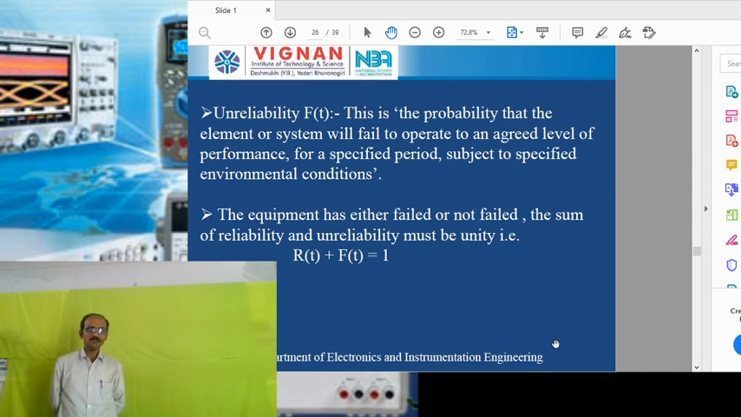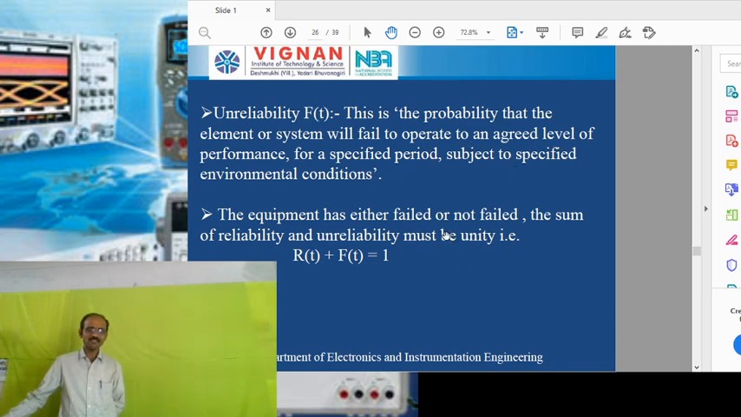So coming to unreliability. Here this unreliability is indicated as f of t. Okay. So here also this unreliability is a function of time t, that is, it depends upon time t. This unreliability can be defined as the probability that the element or system will fail to operate to an agreed level of performance for a specified period subject to specified environmental conditions. So in this case, will fail to operate to an agreed level of performance, that is called the unreliability.